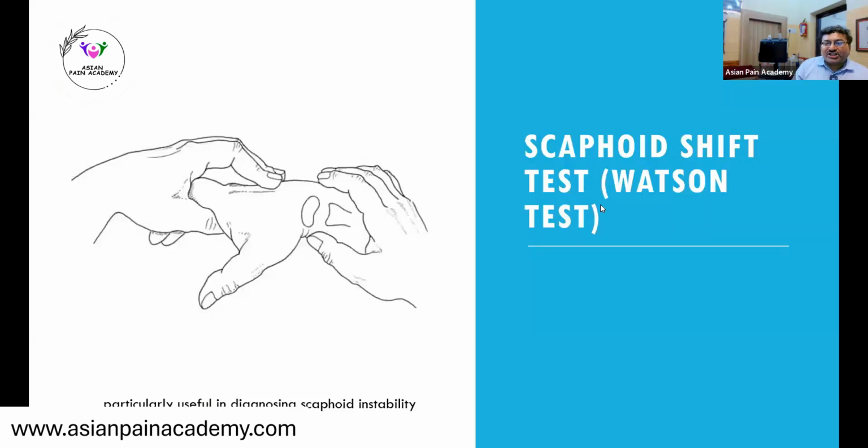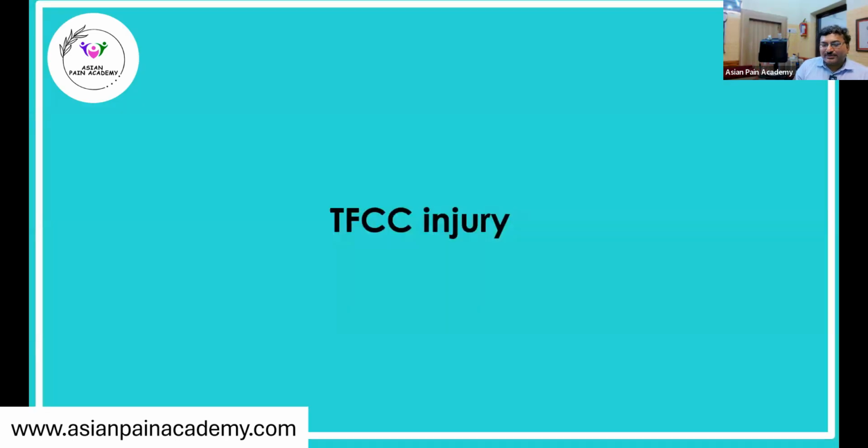Then the scaphoid shift test, also known as the Watson test, which I also described during the presentation. Basically you have to do this and this: press over the scaphoid, then move it here, and then leave it. If there is instability, there could possibly be a clunk. So it is particularly influential in diagnosing scaphoid instability.